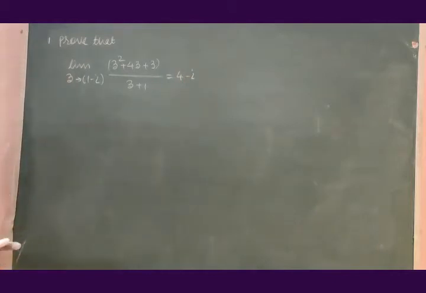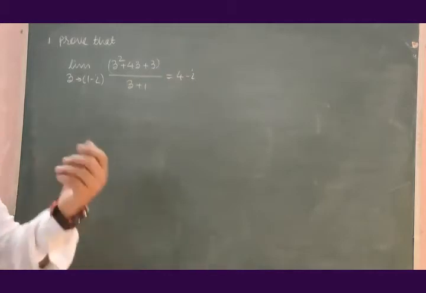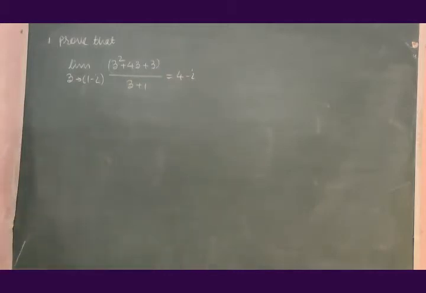The problem is prove that limit z tends to 1 minus i of z square plus 4z plus 3 divided by z plus 1 is equal to 4 minus i.